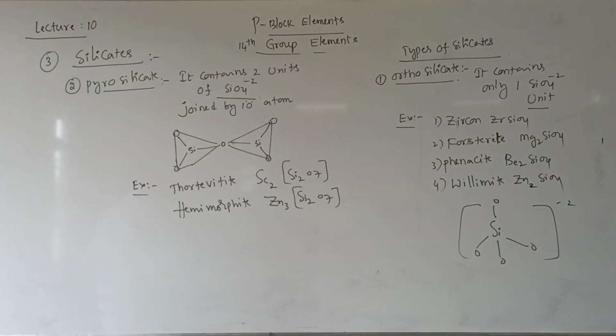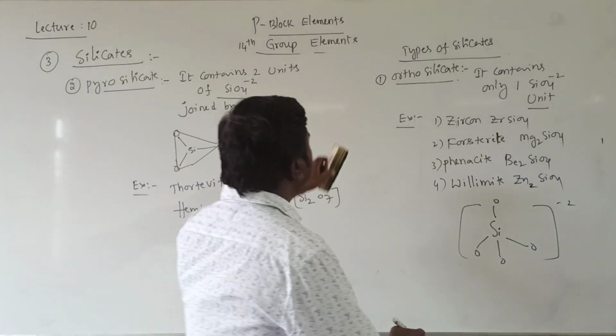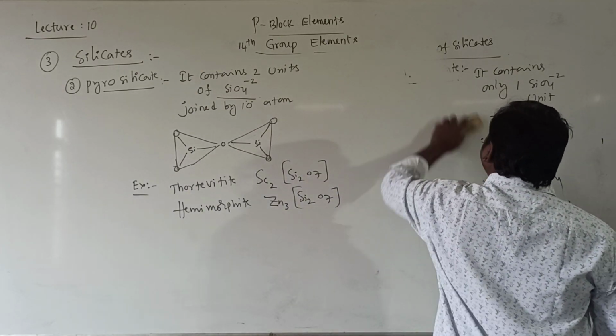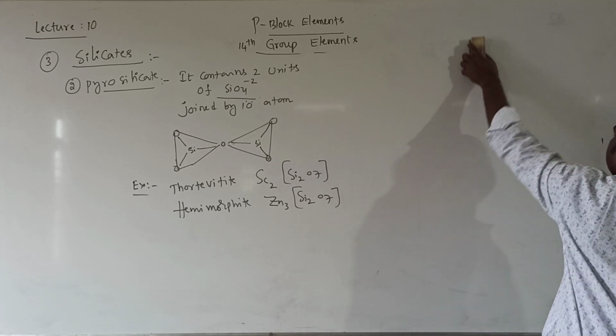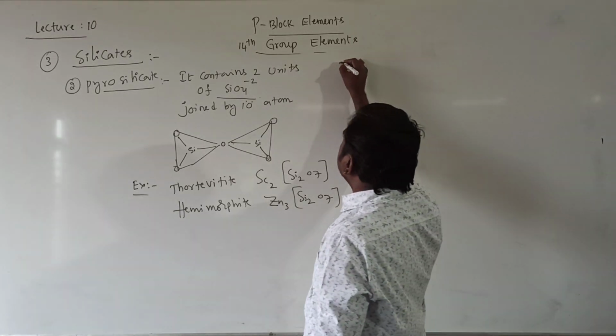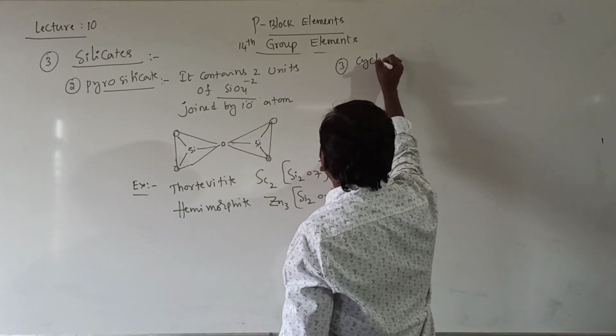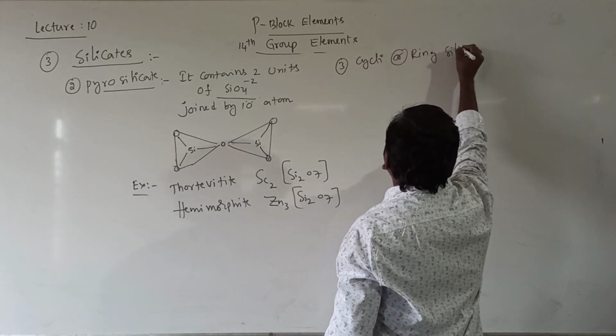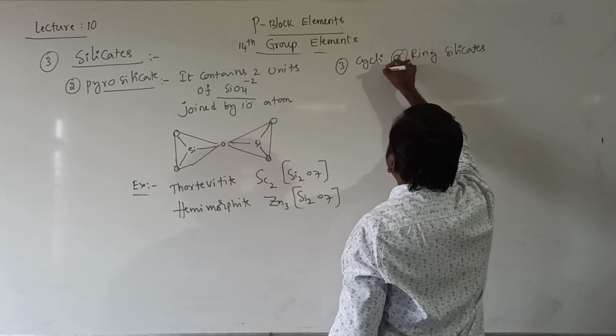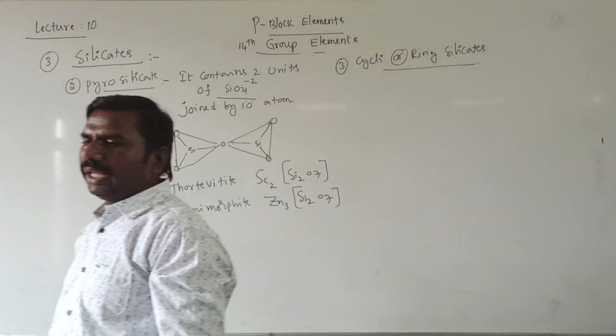Right? Next one is cyclic or ring silicates.